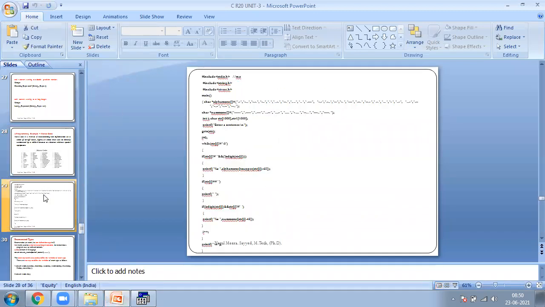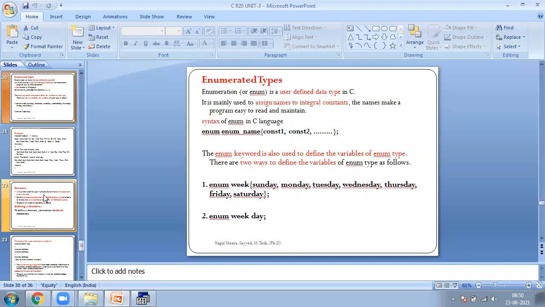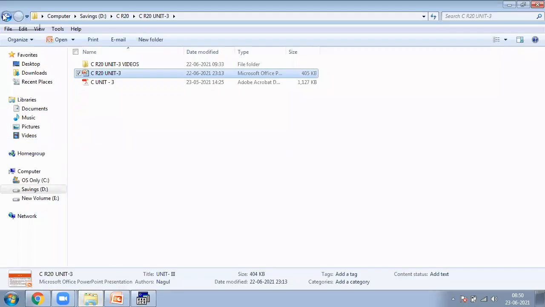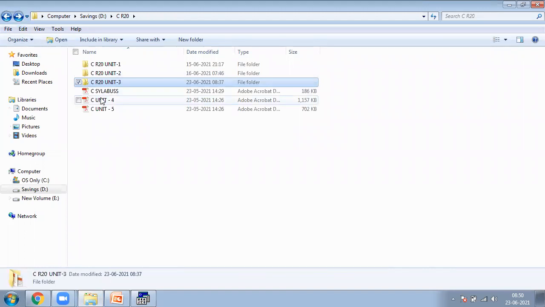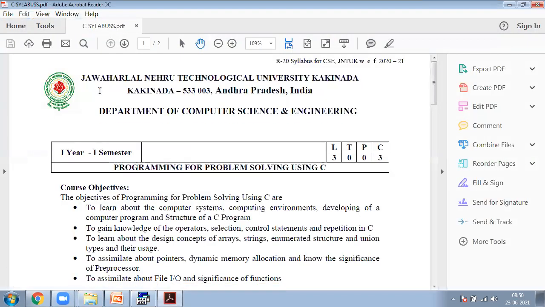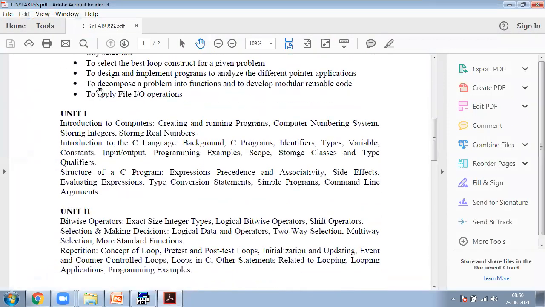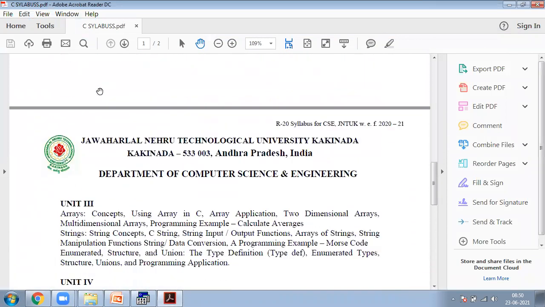Yes. This completes the second chapter of the third unit. Just check our syllabus once. Yes, where is our syllabus? See, this is our syllabus. So second unit, now third unit.